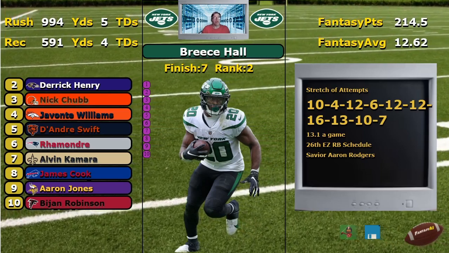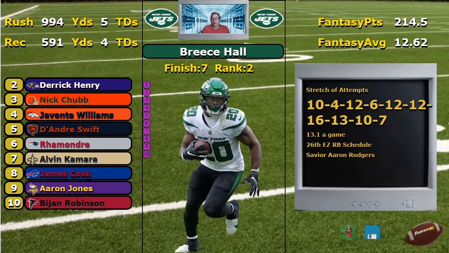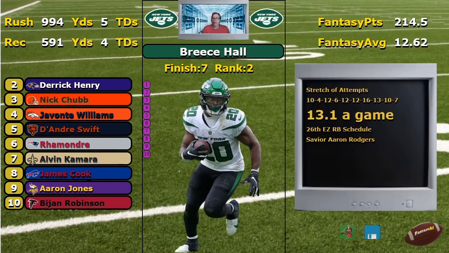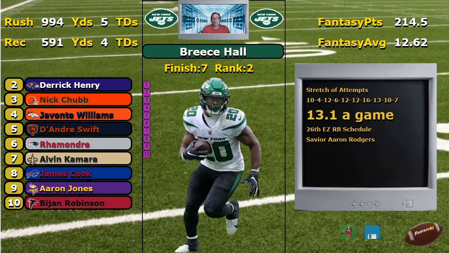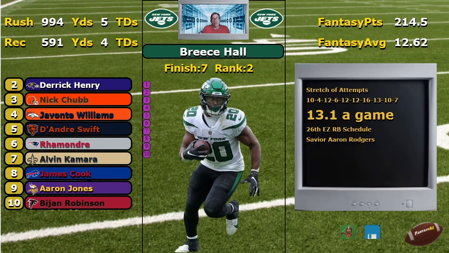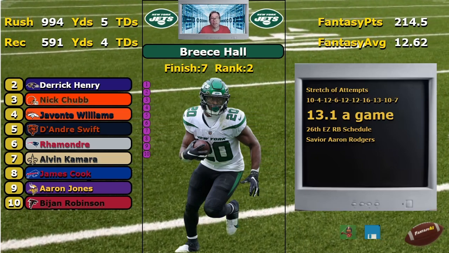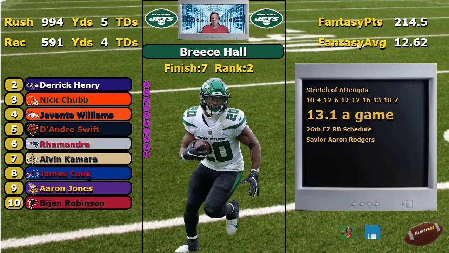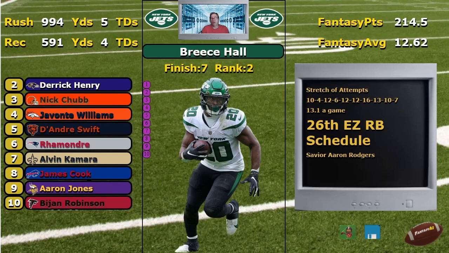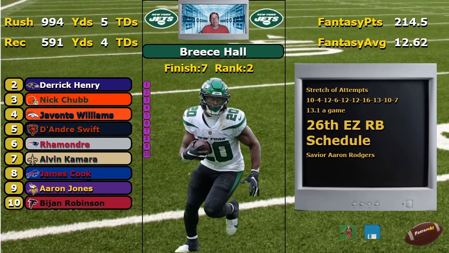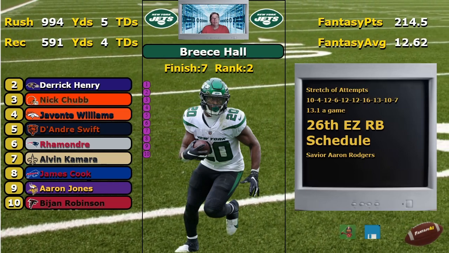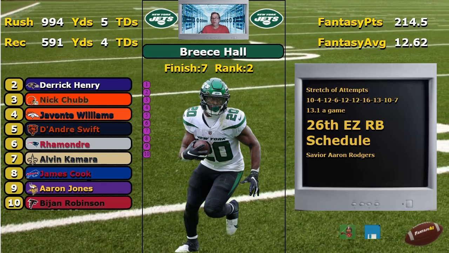I want to see 20 carries. Never got 20. Maybe one game. But you see, that's 13.1 rushes a game he's averaging there. That's not enough for a lead back. Certainly not the ranked number 2 lead back. And they have the 26th hardest schedule. Ain't nothing easy about being 26th. Got him ranked 2nd. Too high.